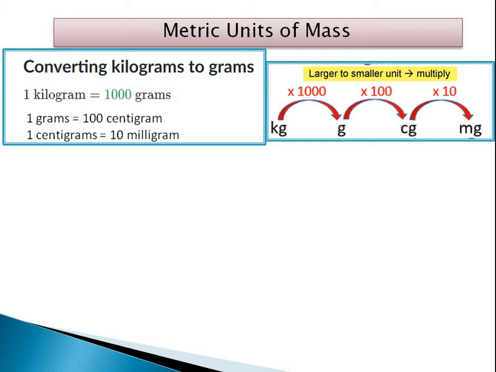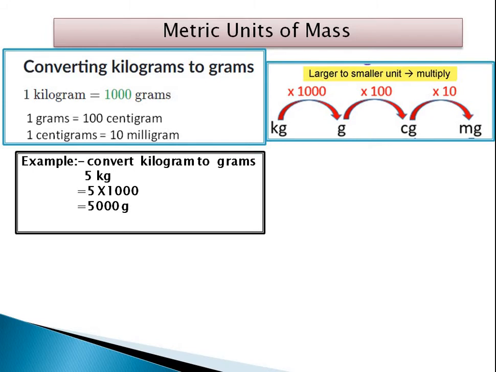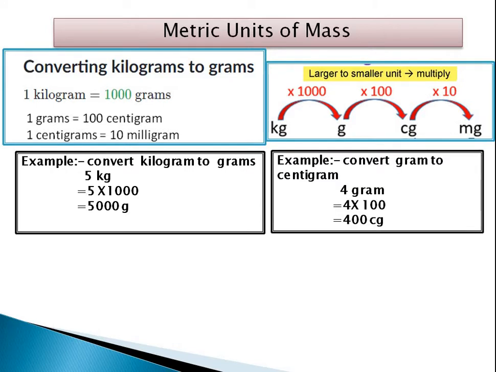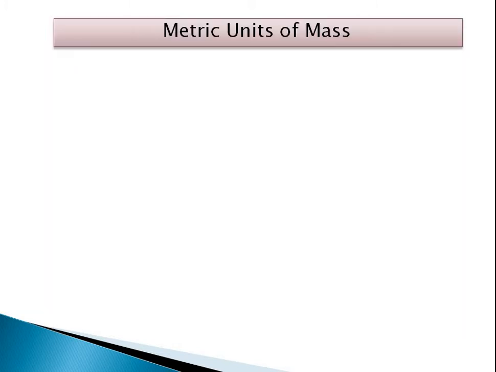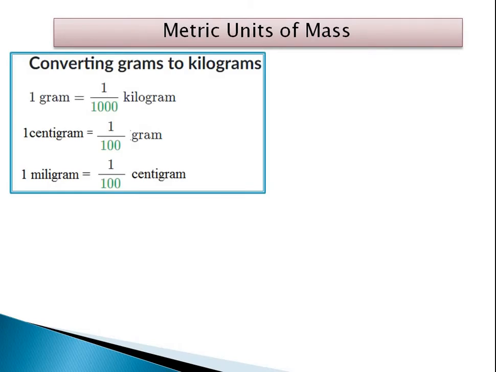Centigram multiplied by 10 is milligram. We'll take some examples. 5 kg is 5 into 1000, equal to 5000 gram. Similarly, 4 gram is 4 into 100, equal to 400 centigram. And 6 centigram is 6 into 10, equal to 60 milligram. This is about the measurement of mass.